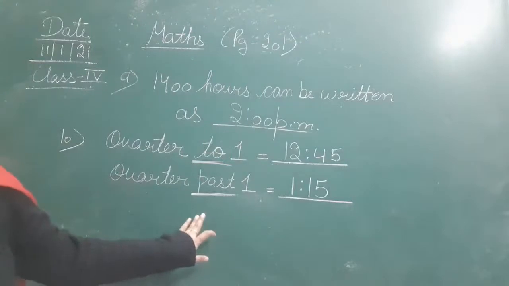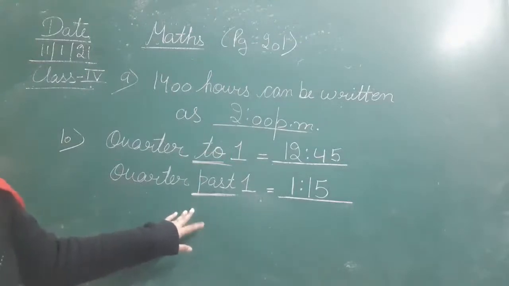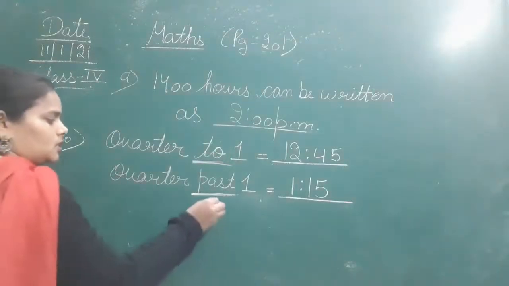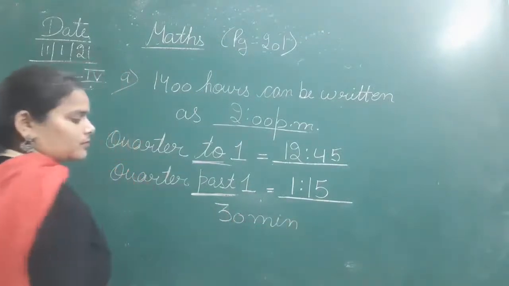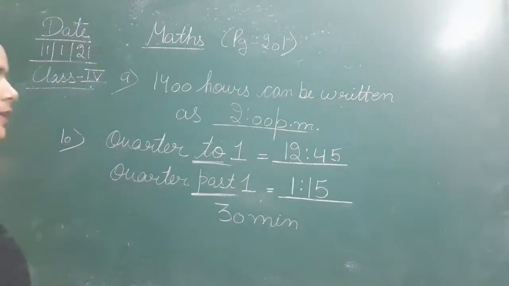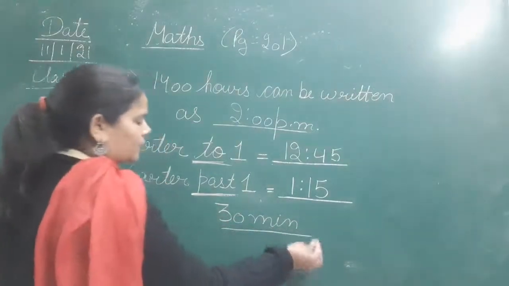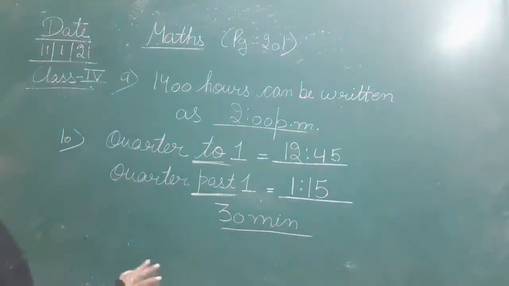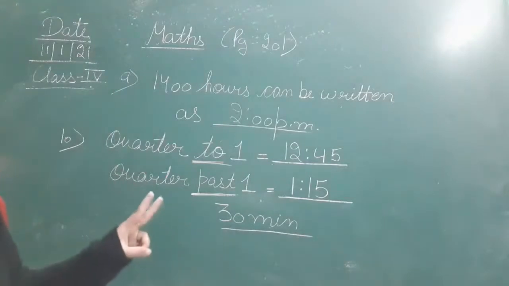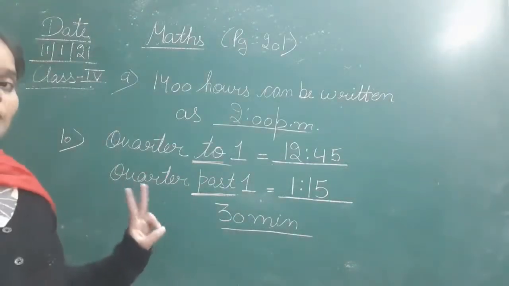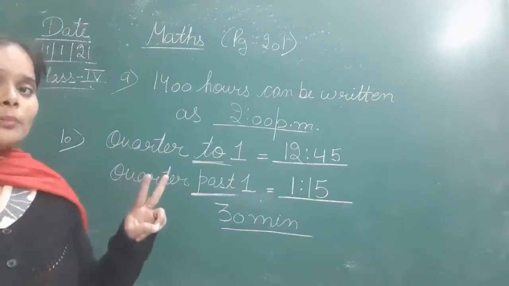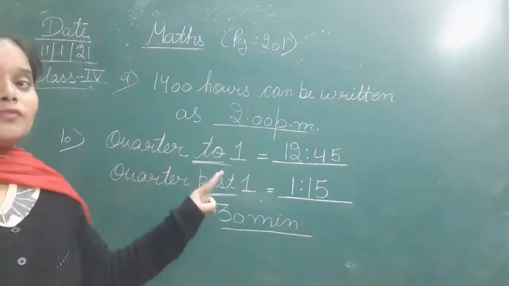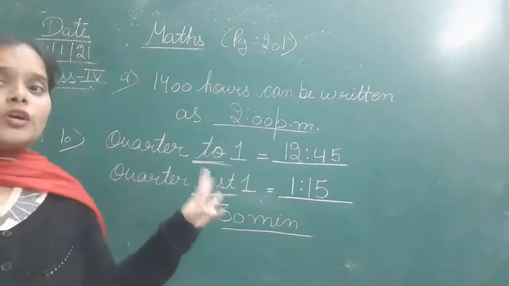1:15 और 1:15 में कितने मिनट्स पास हो चुके हैं? That is 30 minutes. Okay, that is 30 minutes. So this is very important. Quarter past and quarter to, these two terms always keep in your mind very properly. What is the meaning of quarter to and what is the meaning of quarter past?